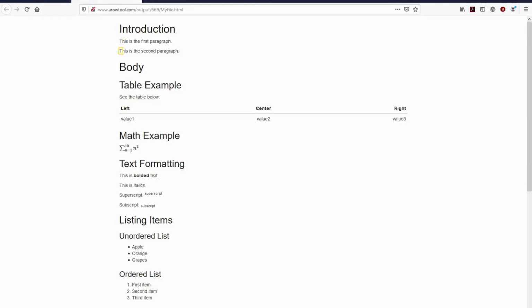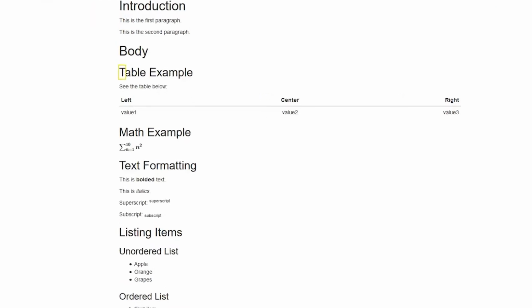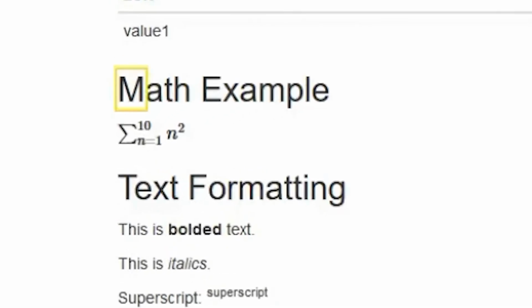This is the second paragraph. Heading Level 1 Body. Heading Level 2 Table Example. And I'll jump down to the maths. Math Example Heading Level 2. The sum from n equals 1 to 10 of n squared. And that's the MathML that's been produced from that code that I showed you on the original page.